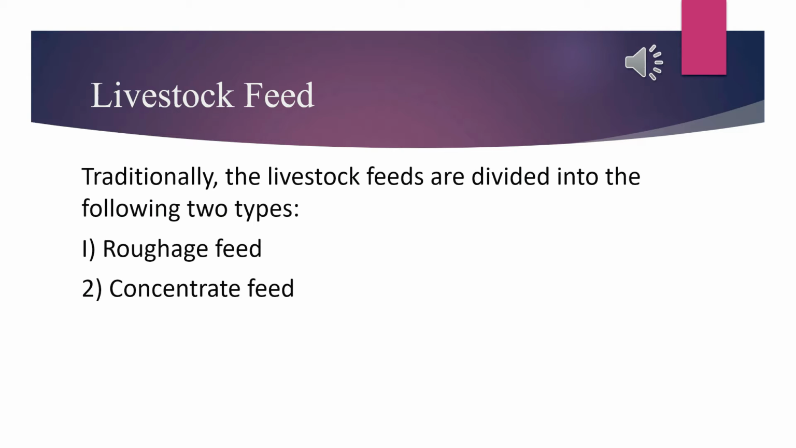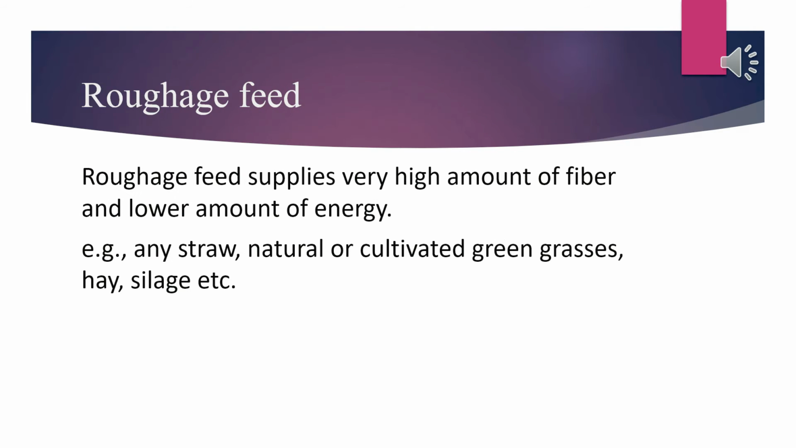Traditionally, livestock feeds are divided into two categories. Number one is roughage feed. Number two is concentrate feed. Let's first discuss roughage feed. Roughage feed supplies a very high amount of fiber and a lower amount of energy. The important thing is that roughage has high fiber content and lower energy content. Examples of roughage feed are straw, natural or cultivated green grasses, hay, silage, etc.